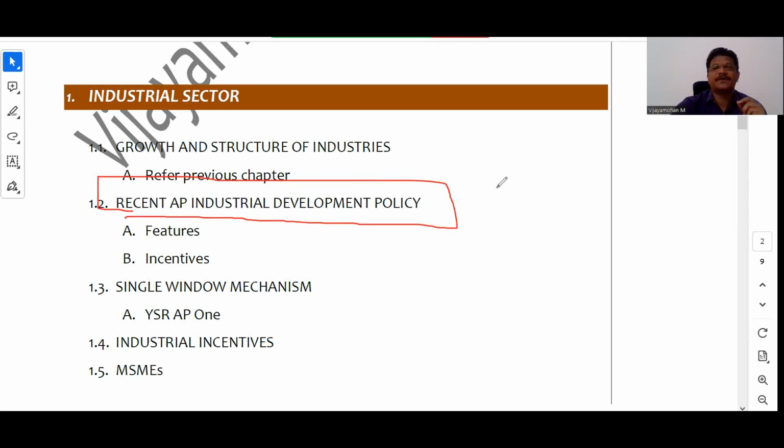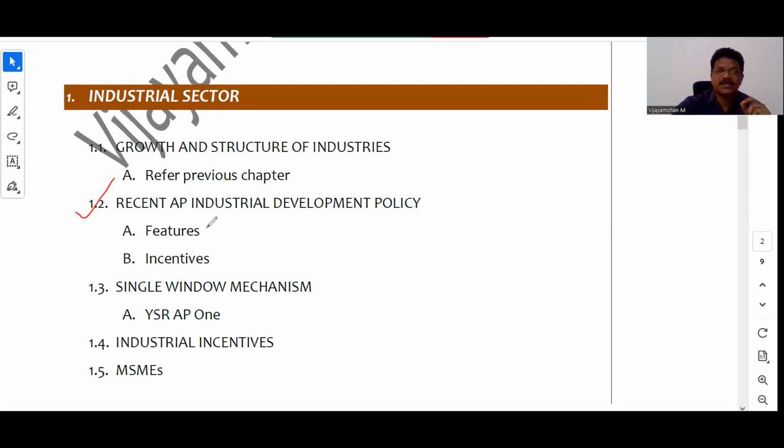The next one is the recent AP industrial development policy. Recently the AP government has announced the industrial development policy of 2023 to 2027. This particular policy is going to be very, very important, and you need to focus on it. What are the issues that you need to focus on in that policy? What are the features of that policy? What is the mission of that policy? What is the vision statement of that policy? What are the objectives of that policy?